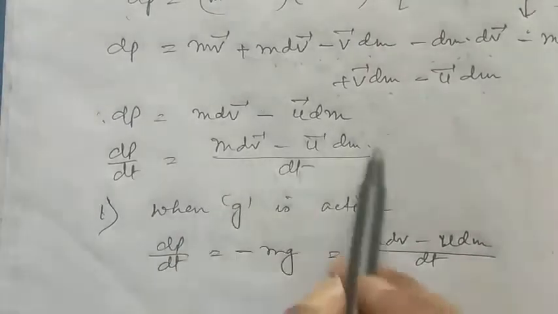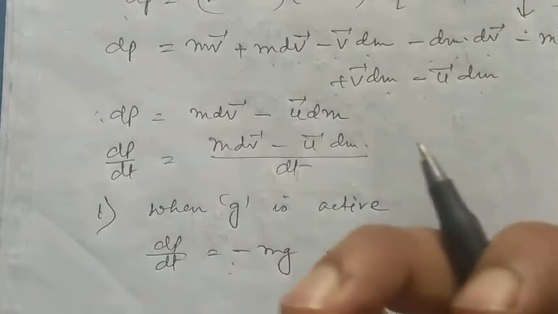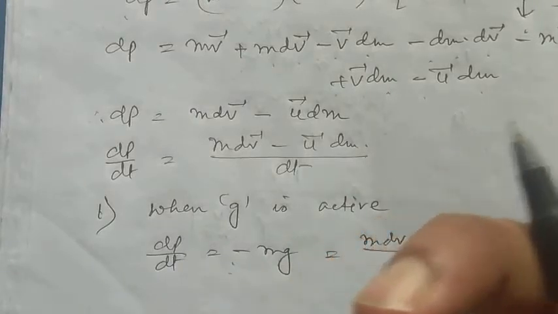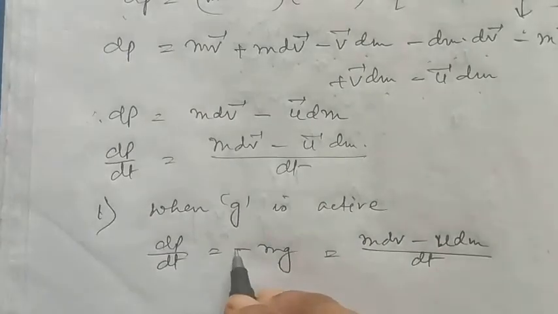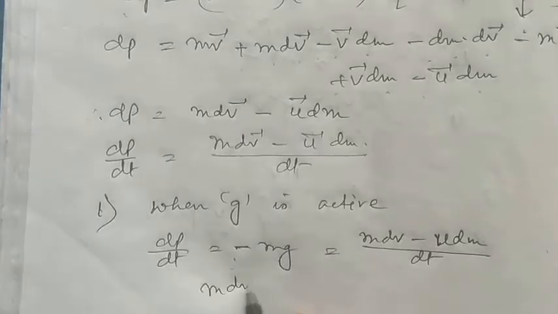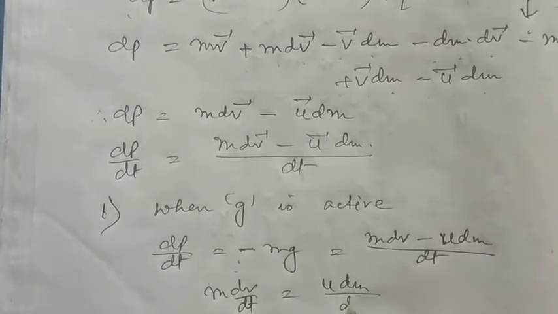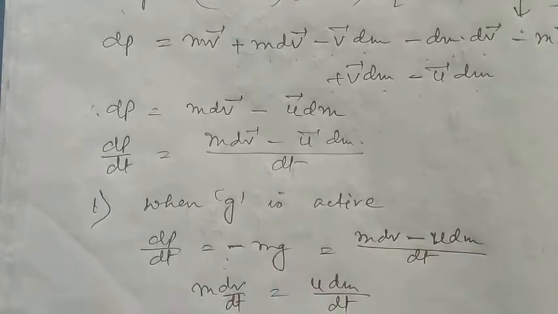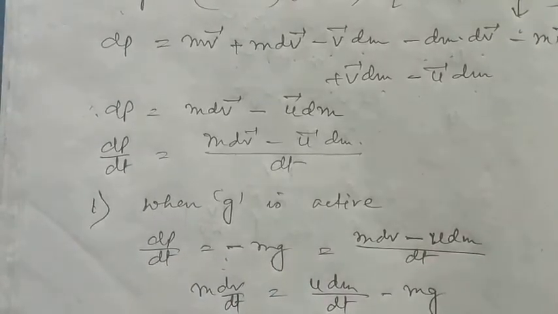So equate this rate of change of momentum with minus mg, because the earth is pulling the rocket downwards and we have taken the downward motion to be with a negative sign. So here the expression comes like this: m dv/dt is equal to u dm/dt. This is a minus sign, it transposes onto the other side, becomes plus. So u dm/dt minus mg.